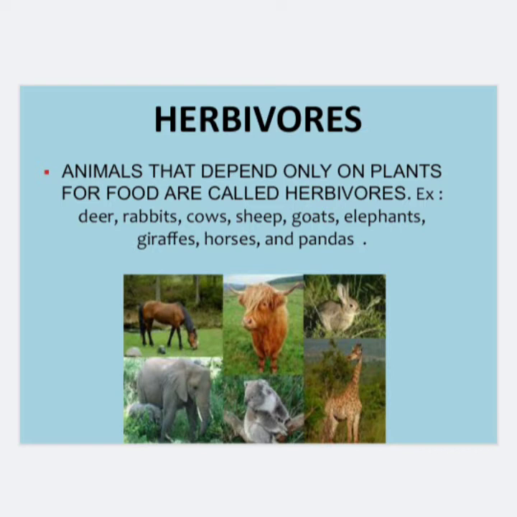Means the first group that we have seen in the box, like the animals which eat only plants, we have discussed, right? So there are certain animals that eat only plants. Those animals are known as herbivores. For example, deer, rabbit, cow, sheep, goat, elephant, giraffes, horses, and pandas, etc.